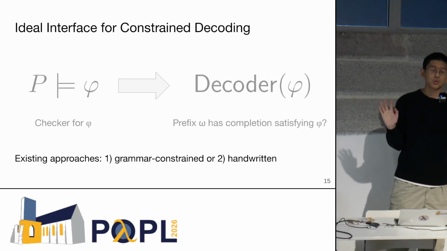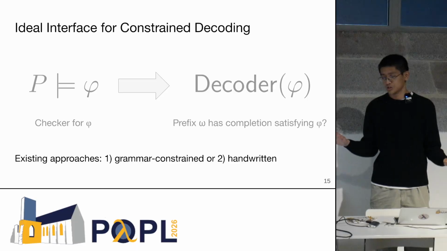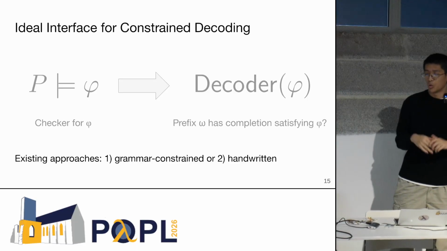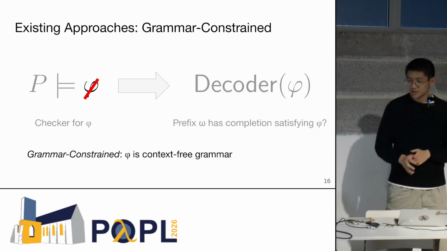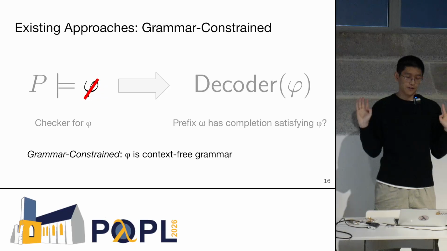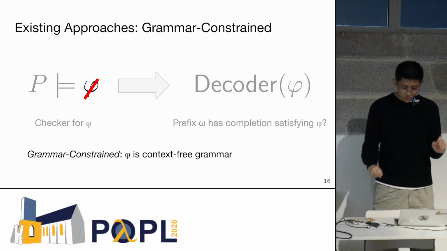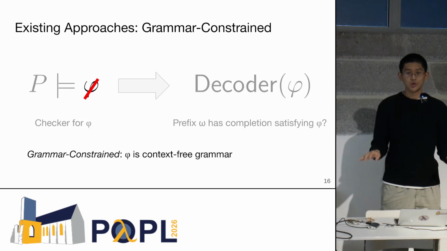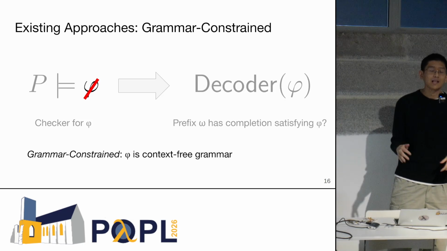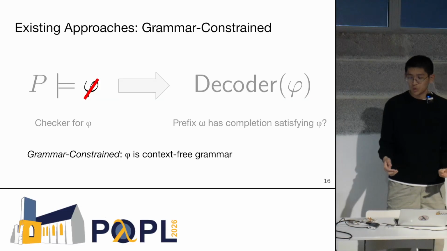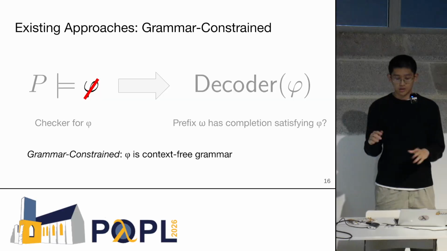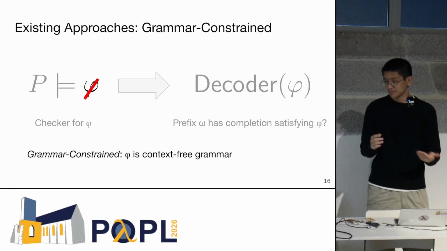So in particular, there are two classes of current approaches to constraint decoding. One is grammar constrained, and two is handwritten constraint decoders. Let's look at how these approaches fail to meet this ideal picture. In grammar constrained decoding, we restrict the class of constraint to specifically be about context-free grammars. So this means that we can only talk about things involving syntax.